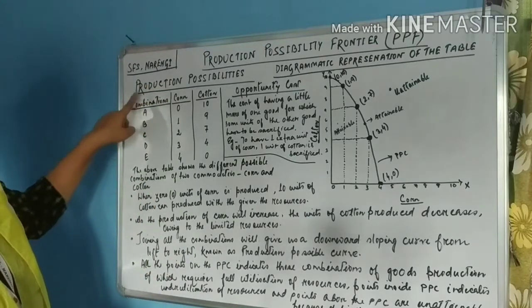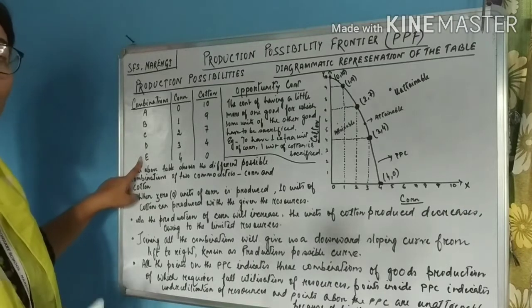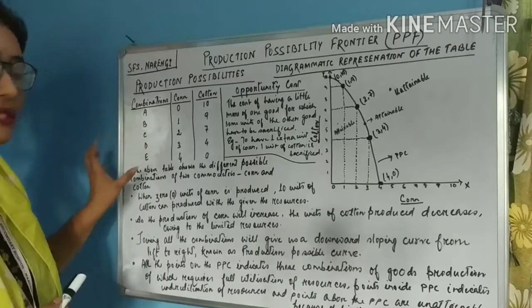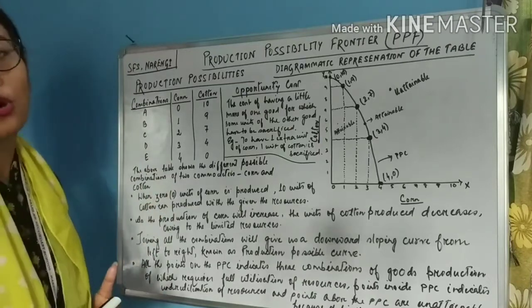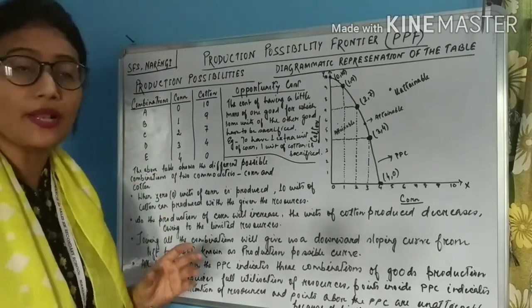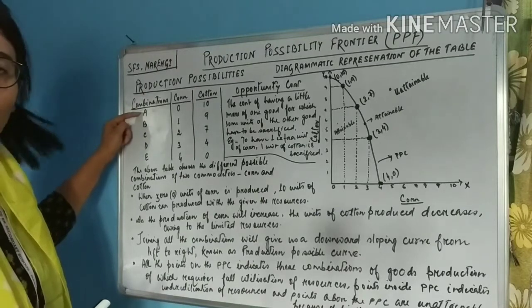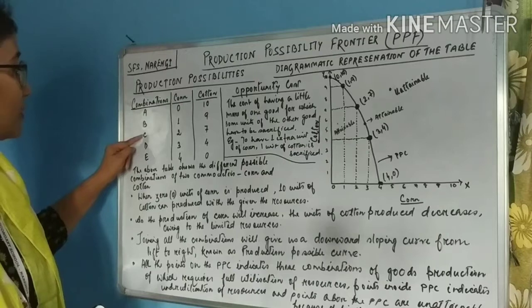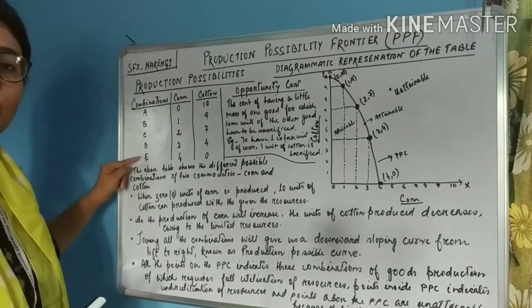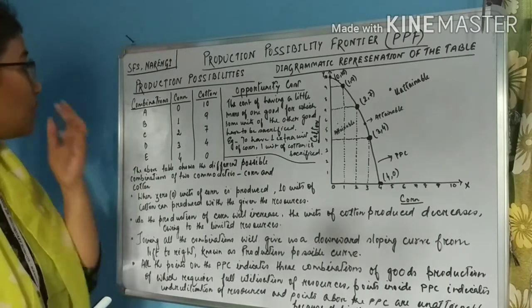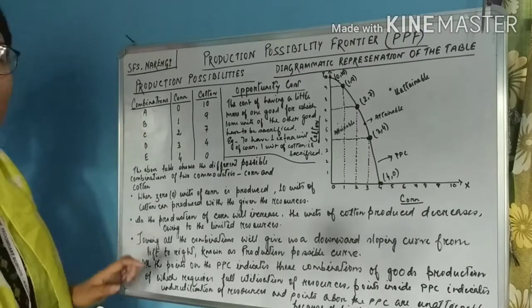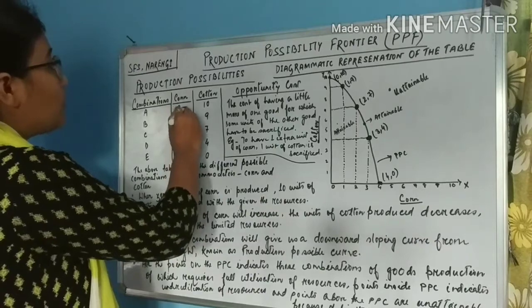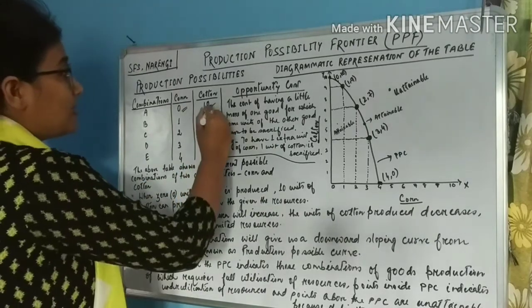Okay. So students, production possibilities. These are the various combinations that a society can think of. These are just examples. You can have many more combinations. To keep things simple, I have only assumed 5 combinations. Combination A, combination B, combination C, combination D and combination E. So in the first combination, that is combination A, the society will have 0 units of corn and 10 units of cotton.